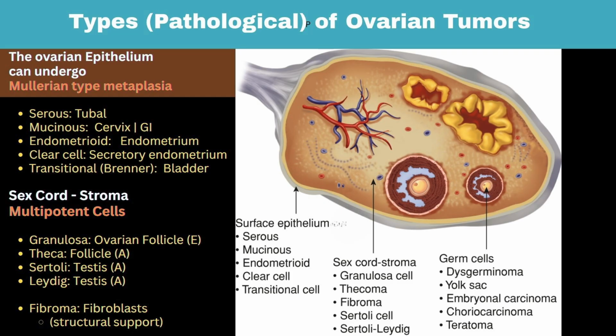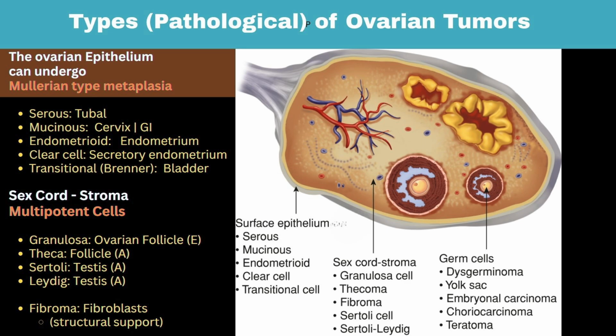These epithelial cells of the ovary, if they change into fallopian tube kind of cells, make the serous tumor. If they convert into cervix or GI kind of cells, they make the mucinous kind of tumor.